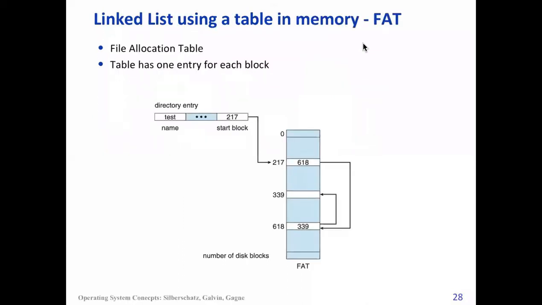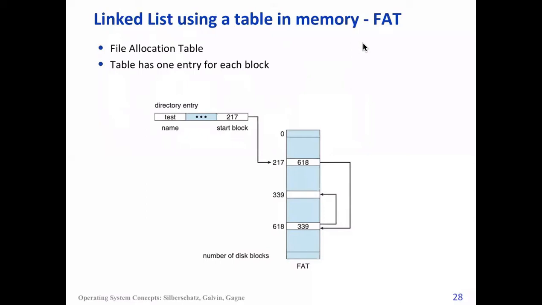Okay, so what is a FAT? You can always find out from the directory a file name. For example, there's a file name called test, and then in Linux or Unix we have seen an inode number, but other systems will have information about the starting block.